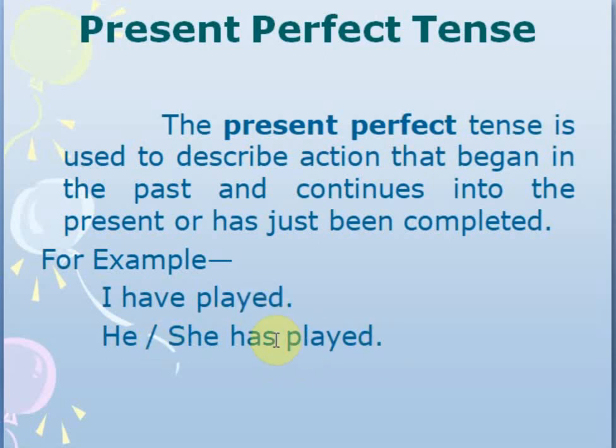Now, has is used with all the singulars, have is used with I and with all the plurals. If we say they have played, we have played, I takes the exception rule. We use have with I, and with all the other singulars we use has.